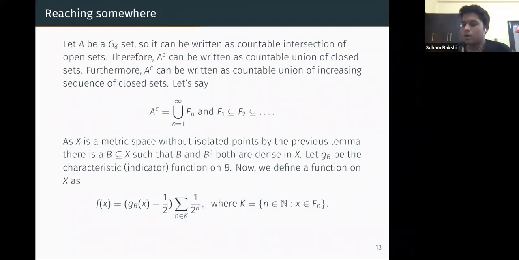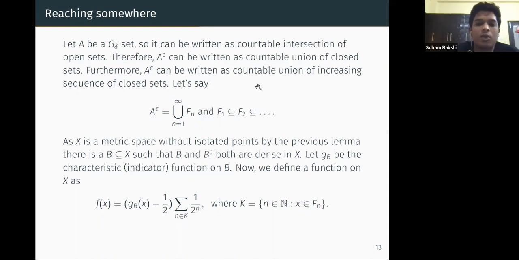Now we are proving our theorem, that for any given G delta subset of a perfect metric space, we'll find a function which is continuous exactly on that subset. So let A be a given G delta set of a perfect metric space. Then A is written as a countable intersection of open sets, and A complement can be written as a countable union of closed sets.